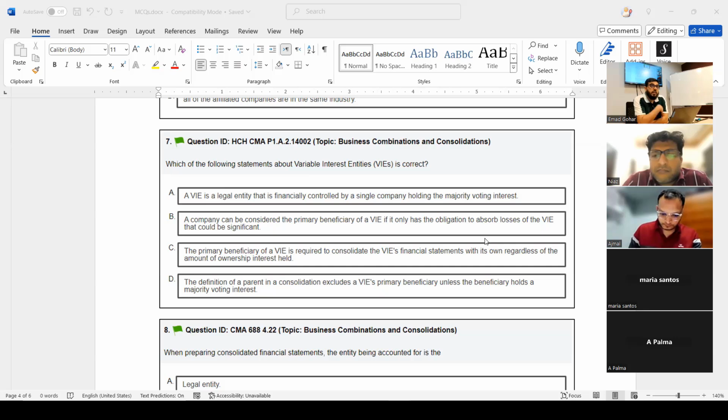This is wrong. Why? Because there were two requirements, not only one. What's the other thing? You have power to direct. That's why B is wrong. And D, they are talking about primary beneficiary, definition of a parent in consolidation exclude. This is also wrong. Okay.